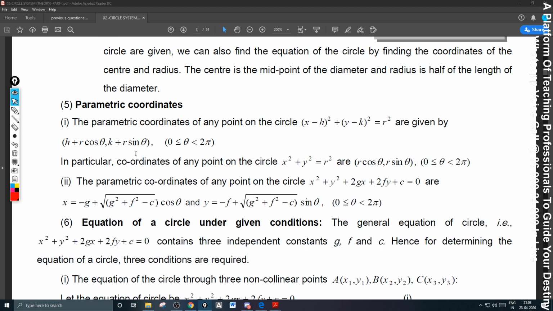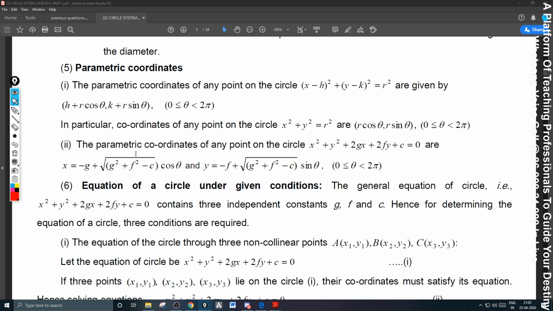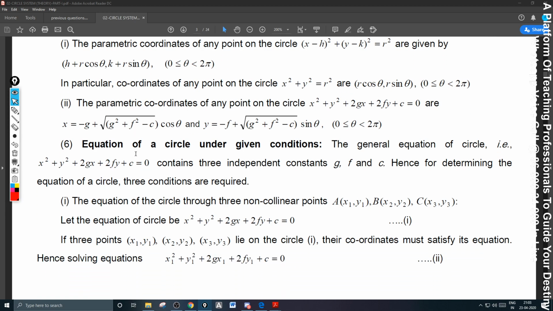Parametric form of the equation of a circle. It is given like this: x equals minus g plus r cos theta, y equals minus f plus r sin theta. This is called the parametric form of the equation of a circle. Okay, next.